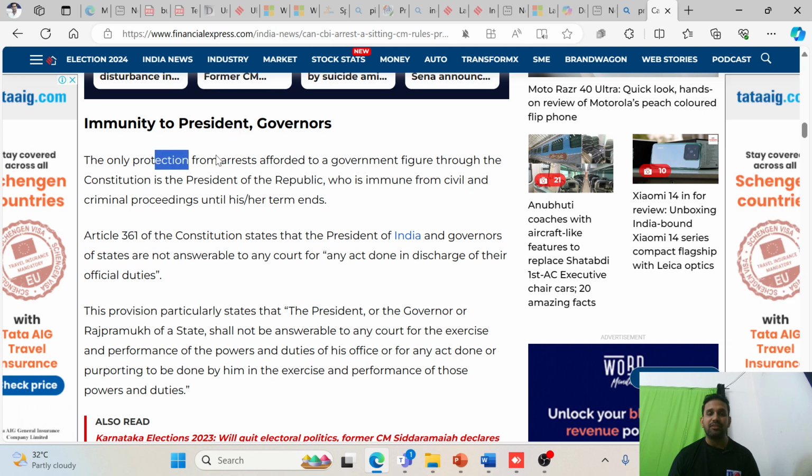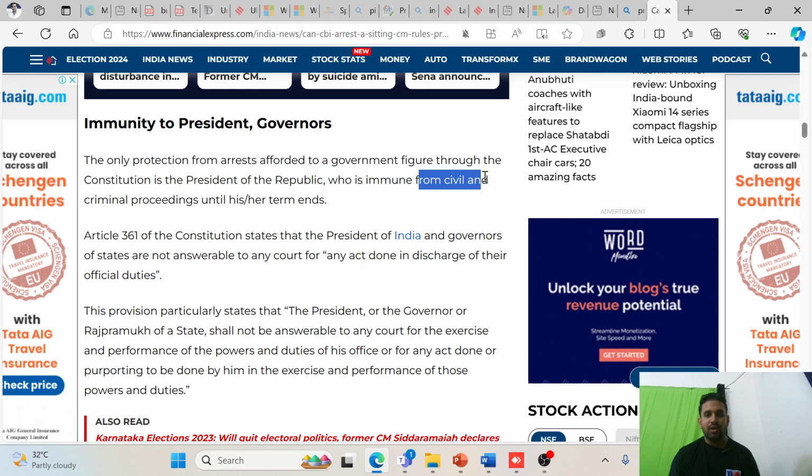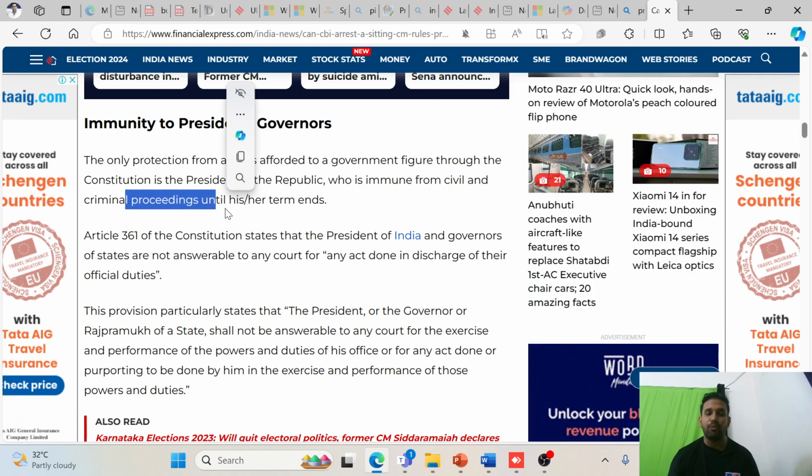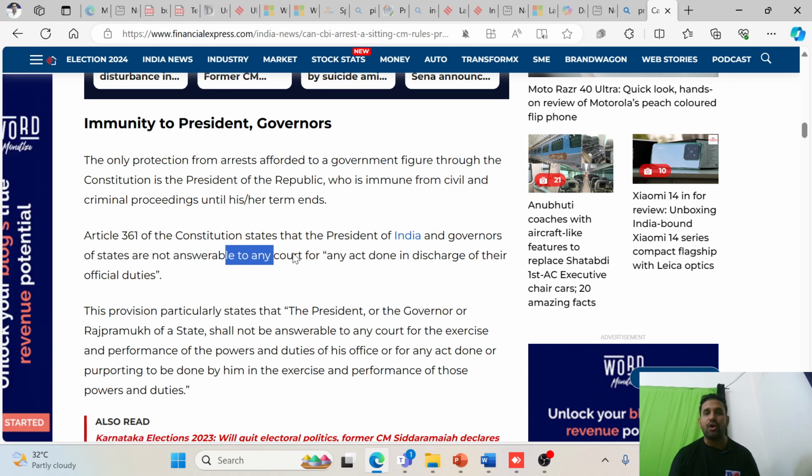The only protection from arrest is given to the President of the Republic of our country, and also to the governor, who is immune from civil and criminal proceedings. Remember this point. And also according to Article 361, the President of India and governors are not answerable to any court for any act done by them in the discharge of their official duties.